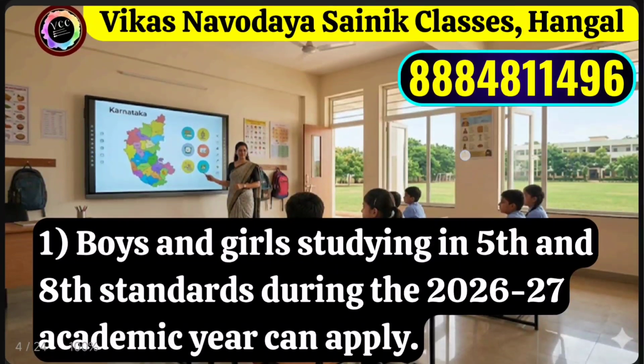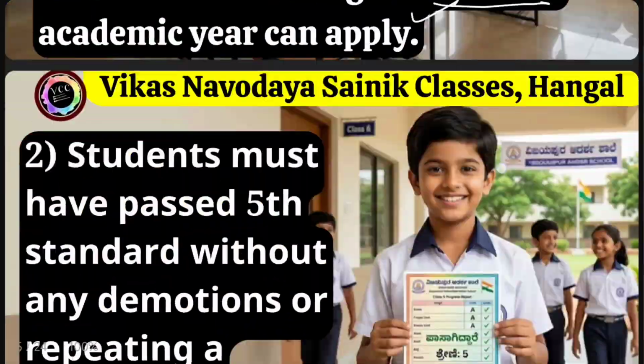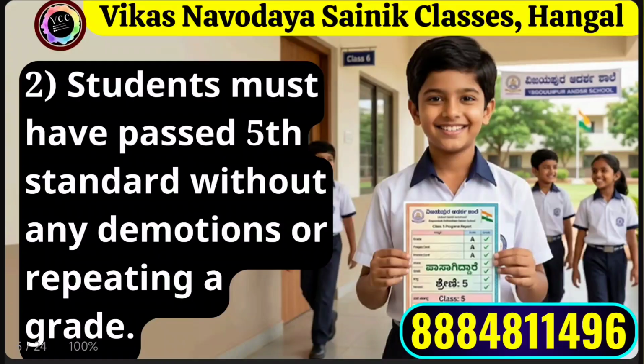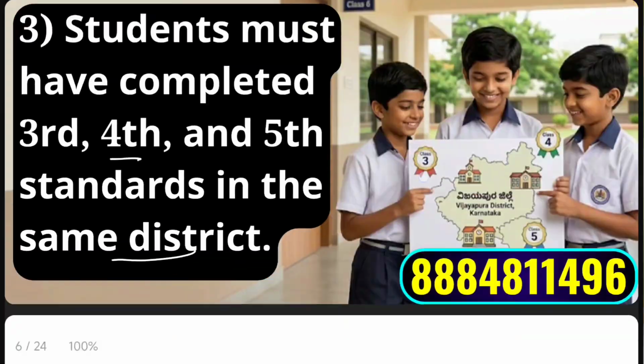So let us see the new rules. The first rule: boys and girls studying in class 5th and class 8th during the 2026-27 academic year are eligible to apply for this application. The second rule: students must have passed 5th standard without any demotions or repeating a grade. The third rule: students must have completed 3rd, 4th and 5th standards in the same district where they are studying class 5th.